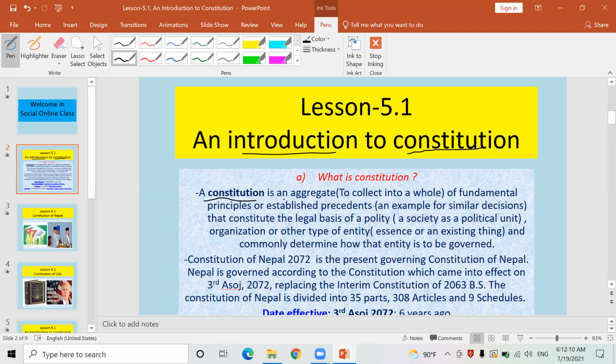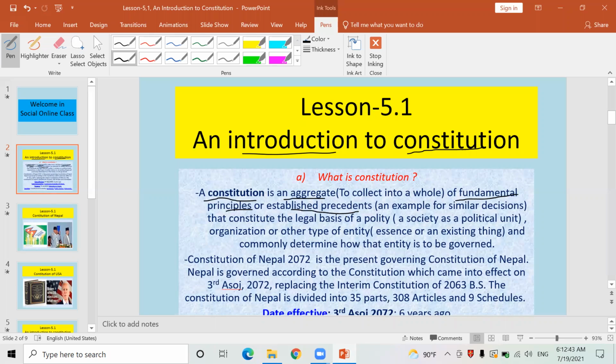constitution is an aggregate. Already I have told you it is a bit long definition. Okay, constitution is an aggregate of fundamental principle. What is constitution? Constitution is an aggregate of fundamental principle or collection of fundamental principle, fundamental rights of the people, or constitution is established precedent.